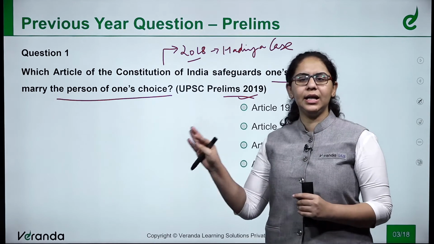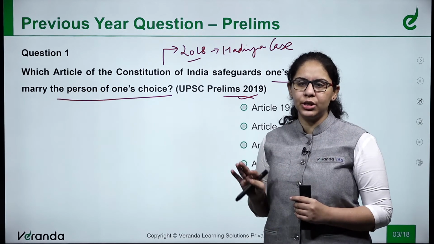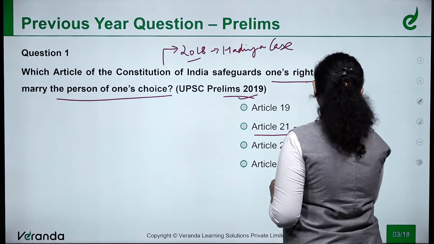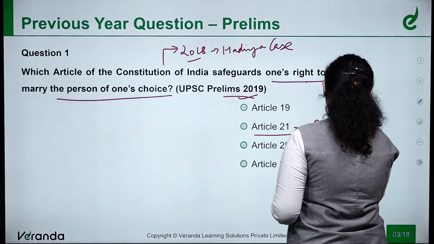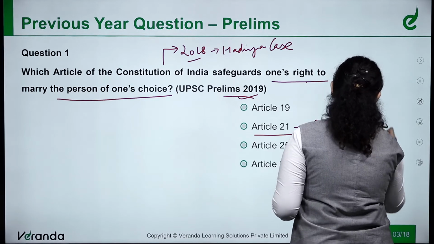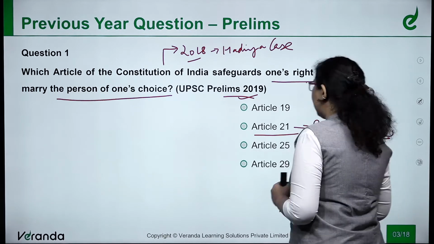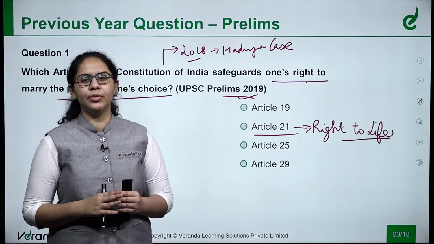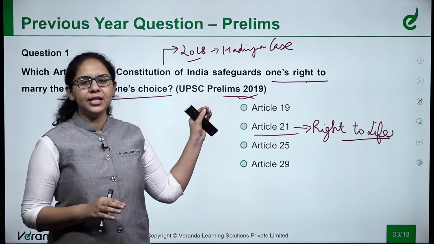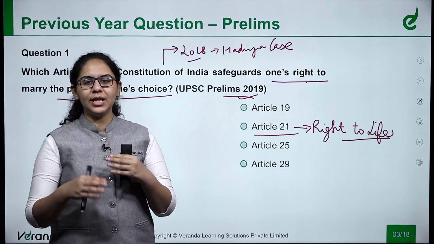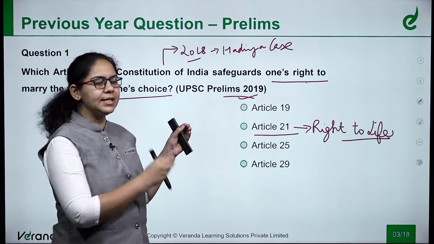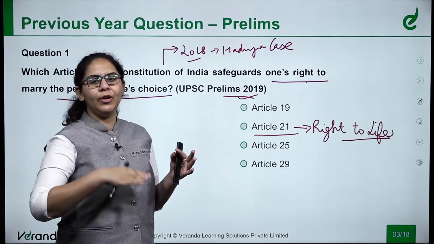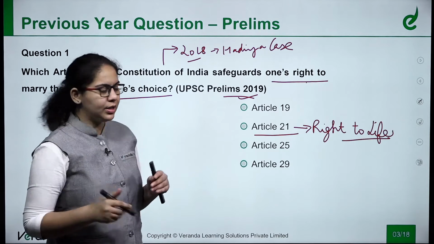Basically, it is Article 21 of the Indian Constitution that deals with the right to life. Very, very important: the right to life is granted as a fundamental right to all the people under Article 21. Time and again, the Supreme Court has given a long list of rights covered under Article 21.